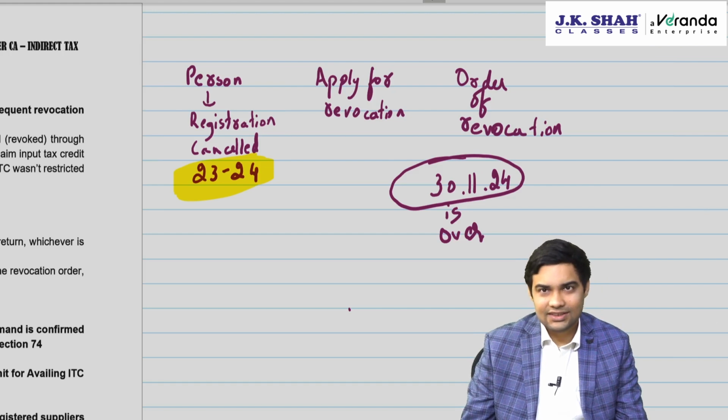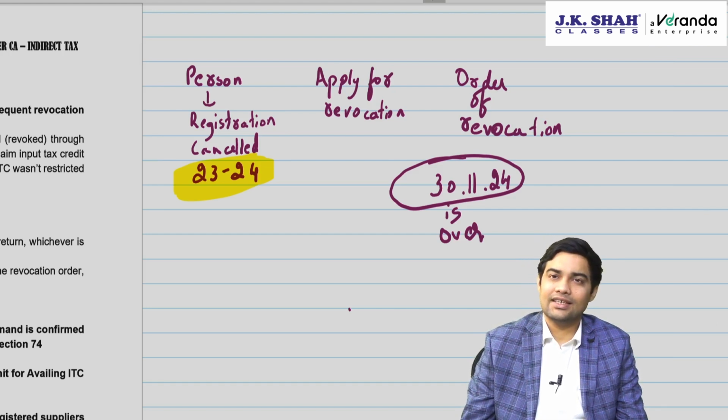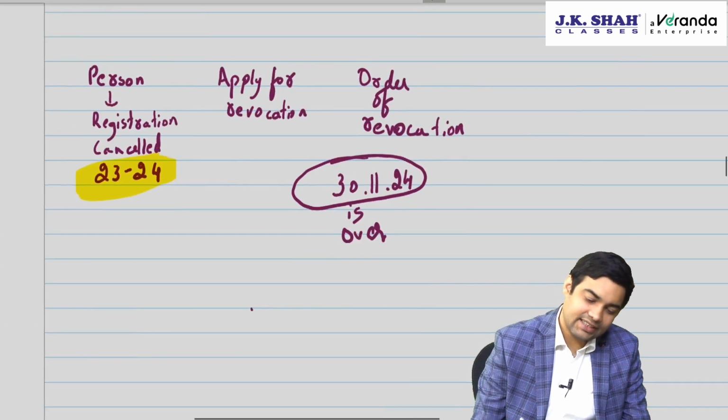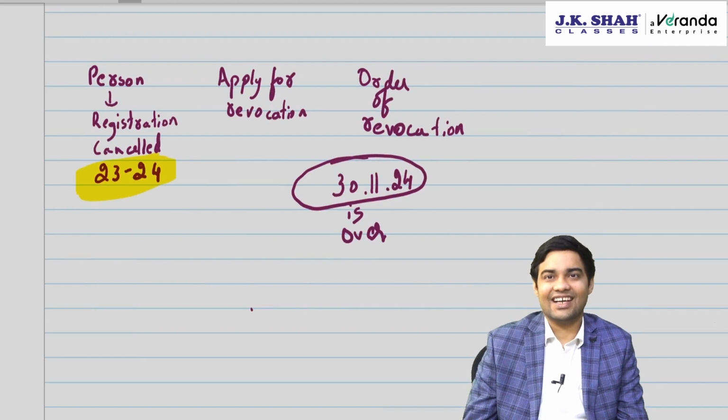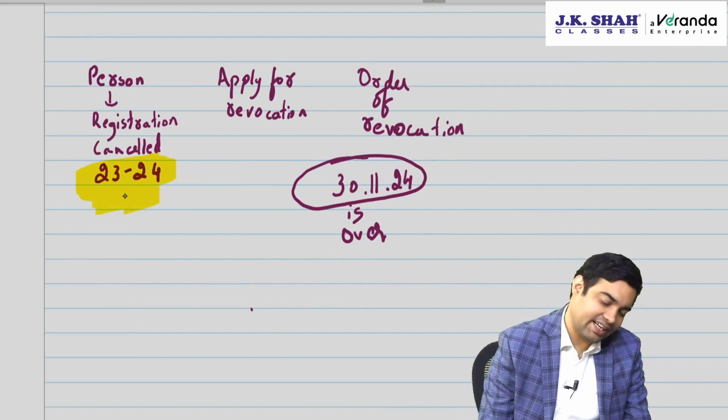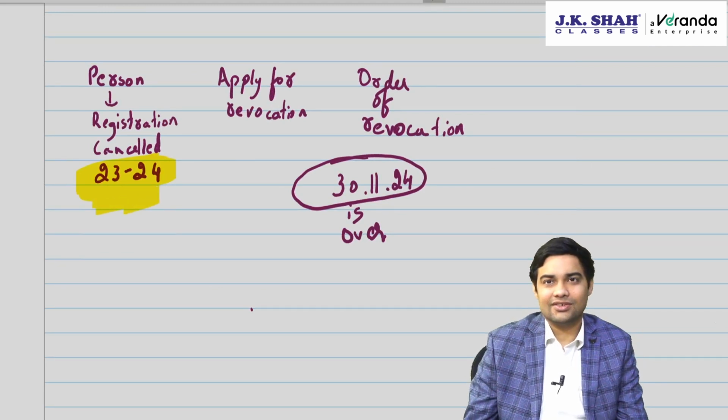That's what the law says. Now, if this 30th November 24 is over, and then he gets this order of revocation, can he claim any pending ITC of 23-24?